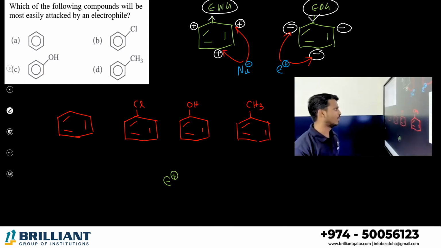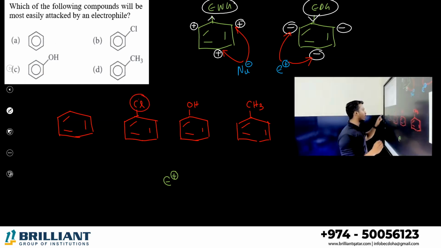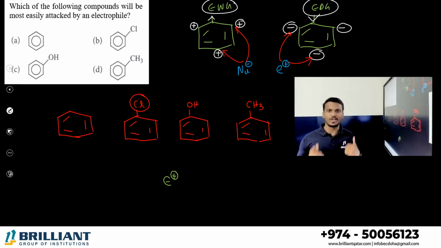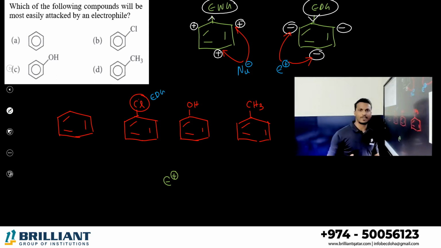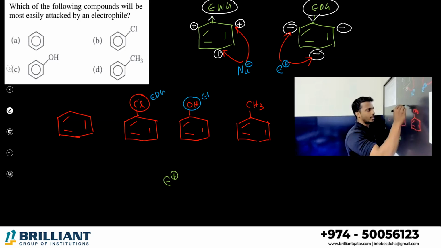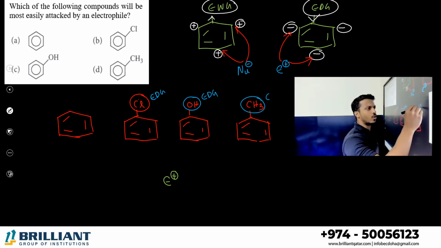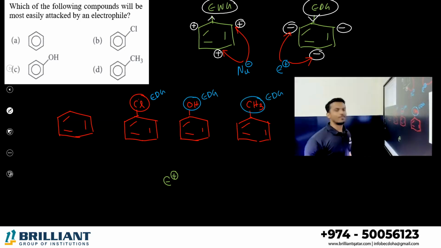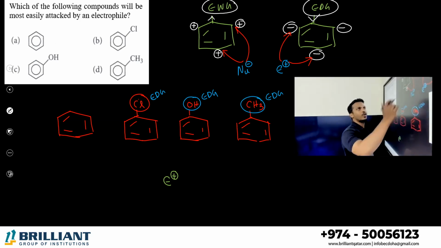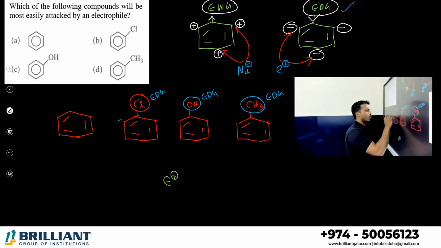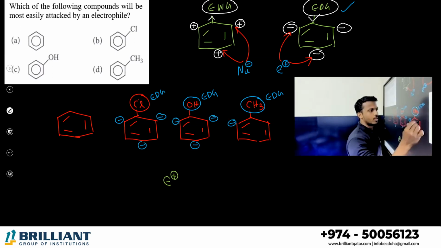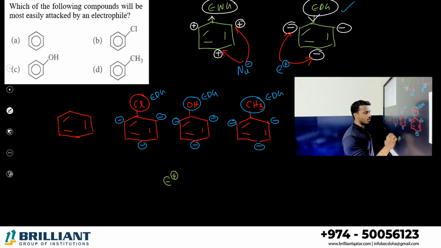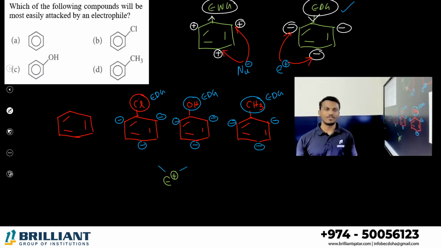Now come to the answer. Here chlorine is there. I told you chlorine is normally an electron withdrawing group, but on the benzene ring it acts as an electron donating group. You know the reason: because of resonance and the I effect. The alcohol group is an electron donating group. The alkyl group is also an electron donating group. So, the confusion: when an electron donating group comes, I told you the ortho and para positions are electron rich, so the electrophile can easily attack. The electrophile can go to any of the points. So which one?